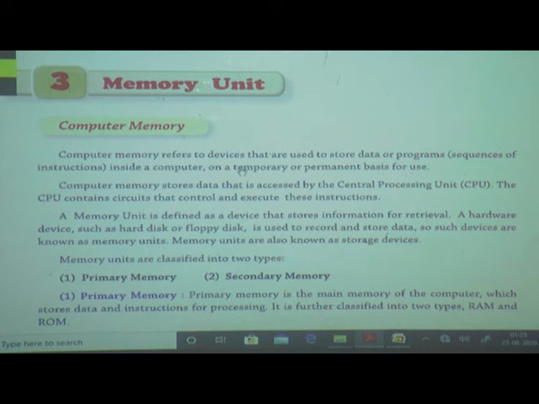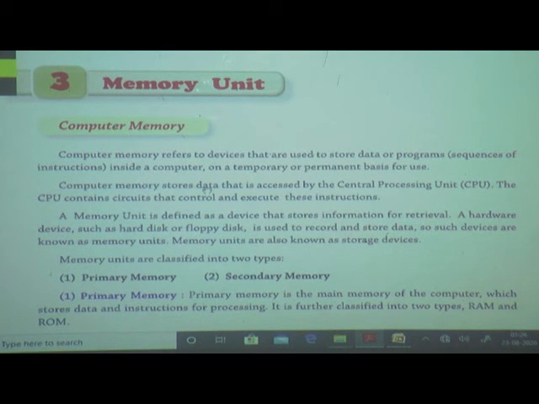Memory is also temporary, meaning for some time, or permanent. Permanently means for a long time, like when we are staying at our home. We are living permanently at our home. But when we go to a relative's house, we are living there for some days, right? That time we say we are living temporarily. In the same way, it is called temporary. Permanently means for a longer time.